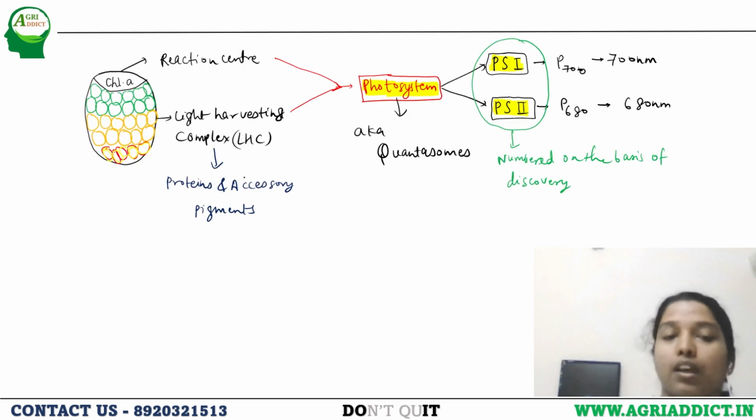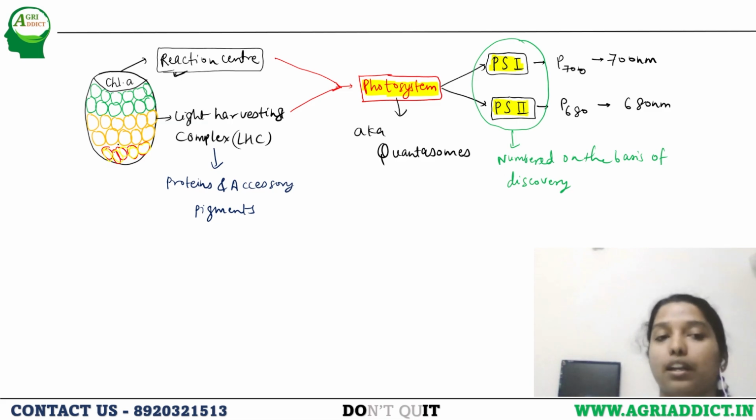Okay. Now comes the reaction center. This is how the chlorophyll and other pigments are arranged. This is the chlorophyll A reaction center, the main pigment of this light harvesting complex. And this is how the other pigments are arranged around this chlorophyll, so that it is protected from photooxidation, and they help in absorbing different kinds of wavelengths of light. So this is called the light harvesting complex.